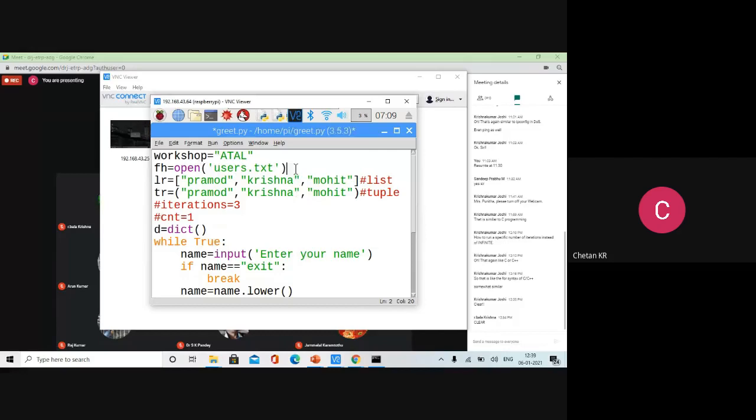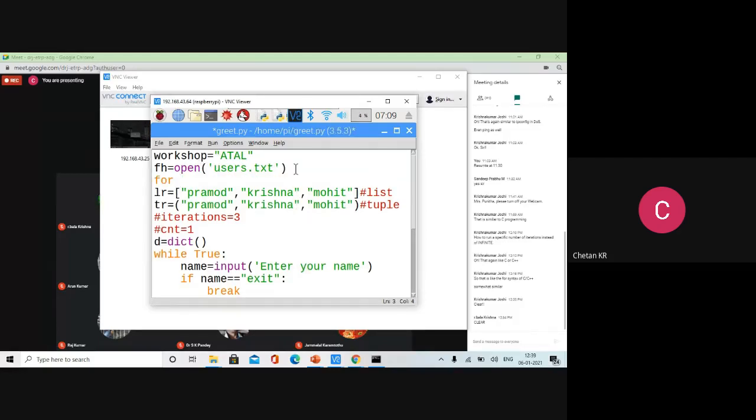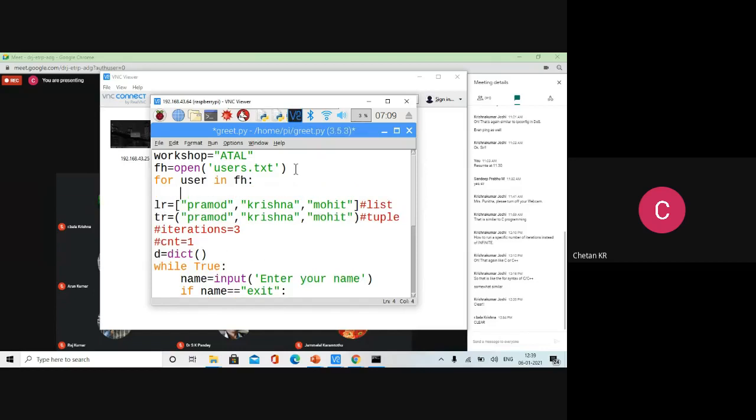Then automatically, if I write for user in fh, I'll get one user at a time. Line by line it will read. When you open the file, you get a handler, and the handler is capable of reading the file automatically using a for loop. So 4 times this for loop will run for 4 users. If there are 100 users, 100 times it will run.